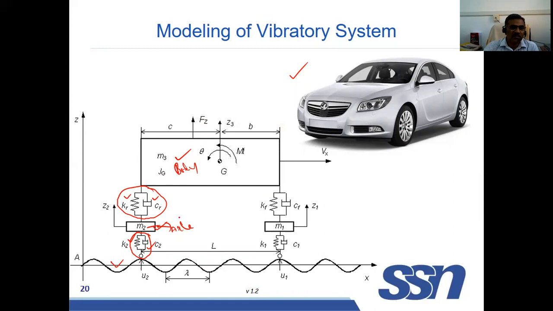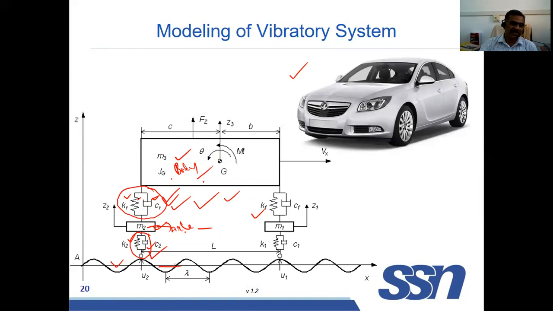So this is for one wheel. This is for another wheel. Similarly, we have four wheels. So this is a body, this is an axle, this is a road. Between the axle and road, we have the tire, that is modeled like this, a spring and damping. Similarly, between the body and the axle, we have a vibration absorber that will have the damping as well as spring. So this is for one wheel. Similarly, we can draw for four wheels. So by solving this, we can predict the vibrating behavior of this vehicle.